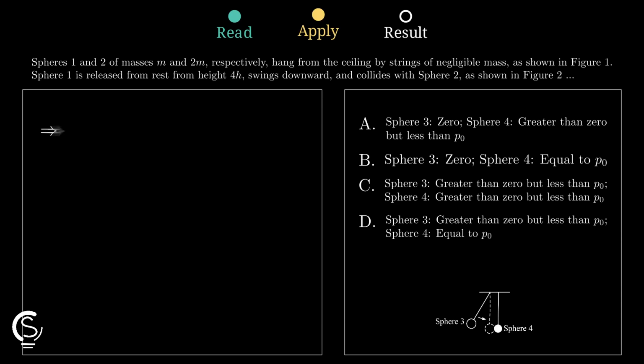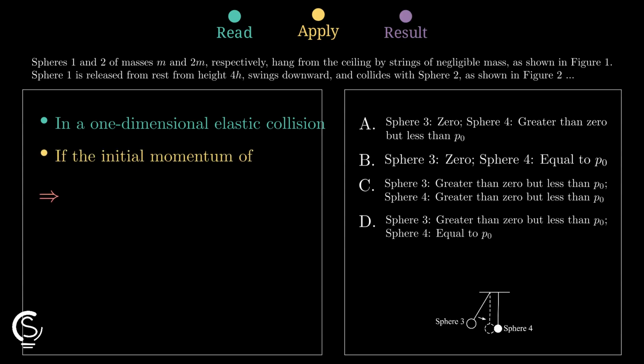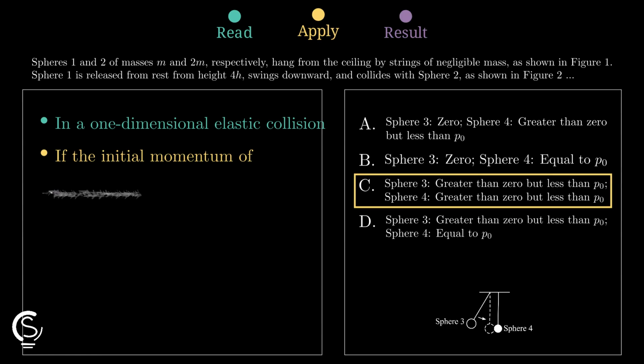Since the first sphere keeps moving, its final momentum must be greater than 0. However, it transfers some energy, so its momentum is definitely less than the initial value of P0. The second sphere also gains momentum. Therefore, both spheres end with momentum values greater than 0 but less than the original P0.